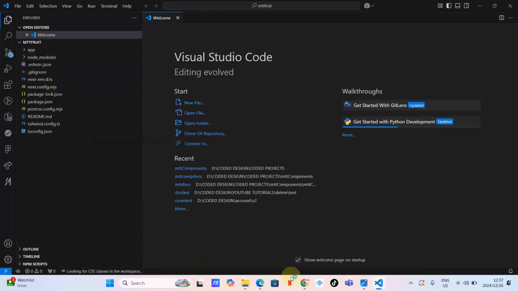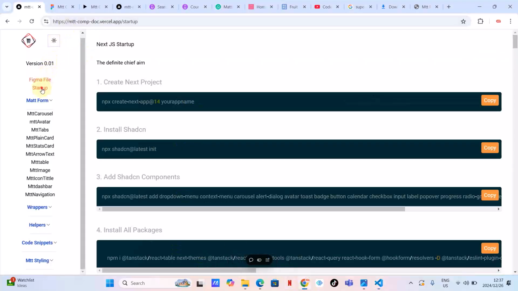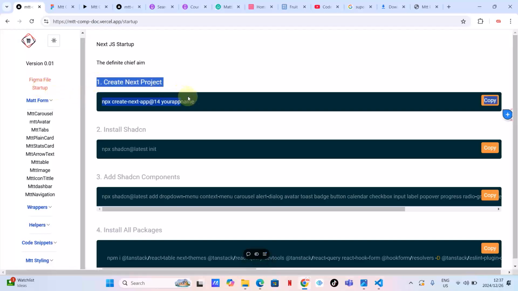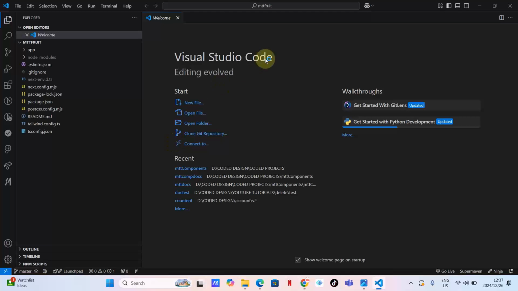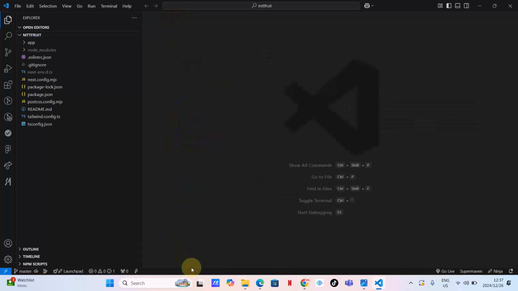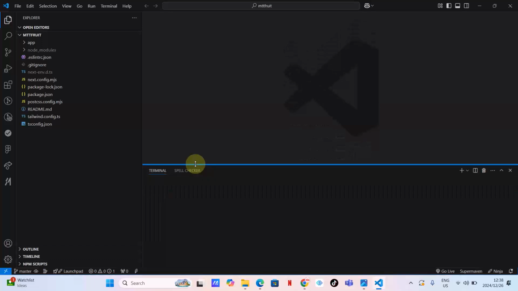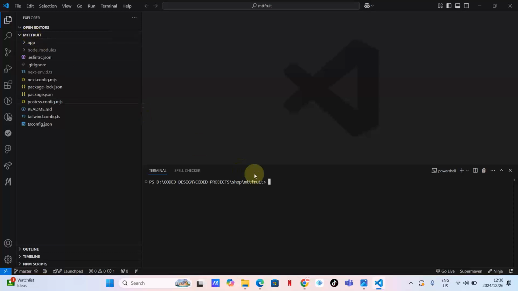Let's go back to the documentation. On setup, as you can see, we are done with step number 1, creating a Next.js folder. Step number 2 is to install ShadCN. This library I've created in such a way that it makes use of ShadCN. So you just come here and copy, and then go to your folder. Make sure you are in the right place. Let's wait for this terminal. This is where I am inside this folder, and then I'm going to install ShadCN by pasting.